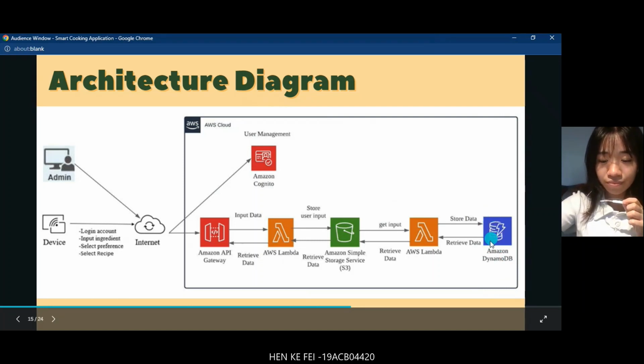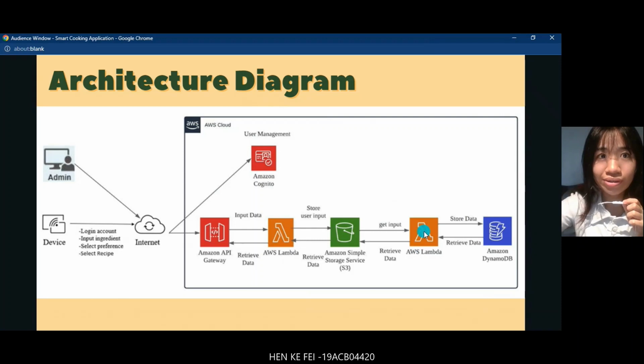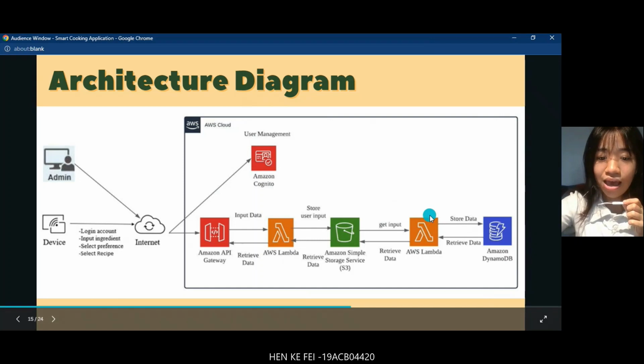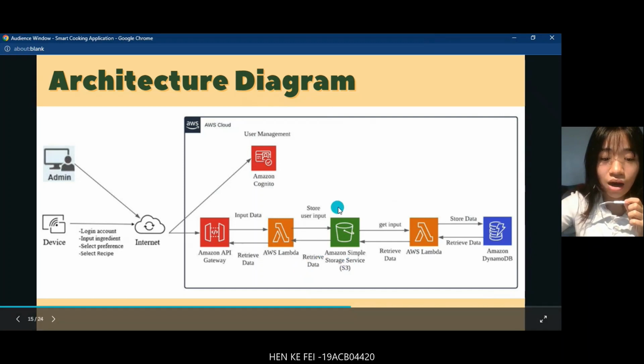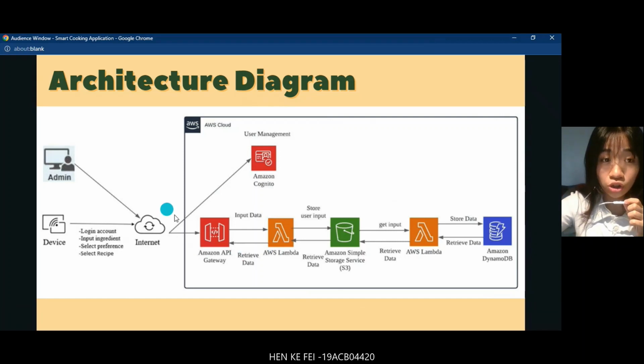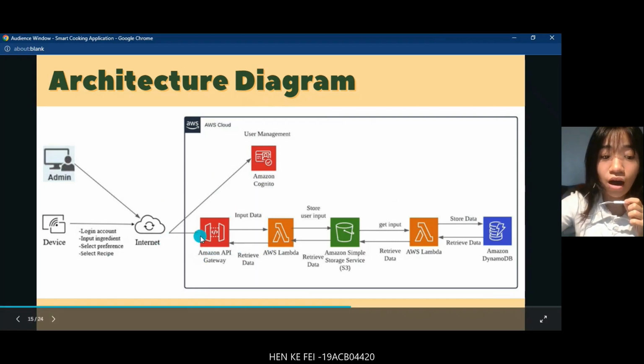And DynamoDB will retrieve the stored data containing all the user ingredients, and this Lambda will get these recipes and put them inside the S3 bucket, and this Lambda will get the recipes stored inside the S3 bucket and return them to the user through the Amazon API Gateway. This is our whole architecture diagram meaning.